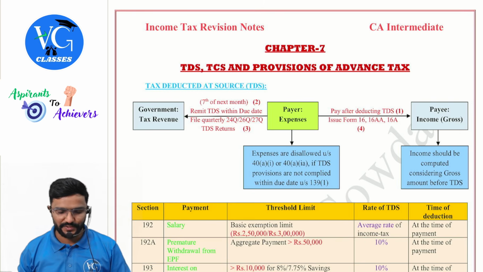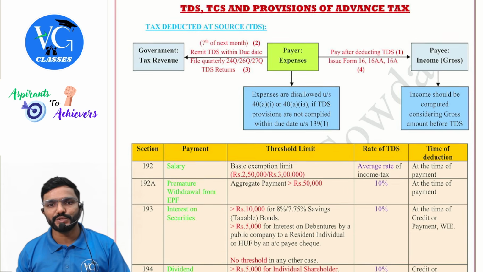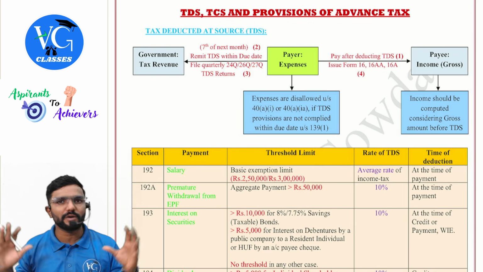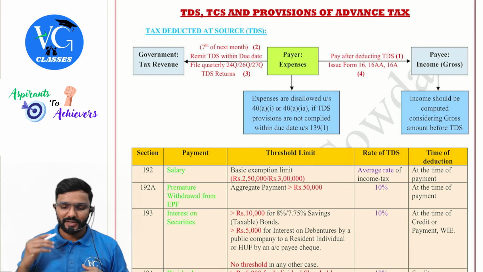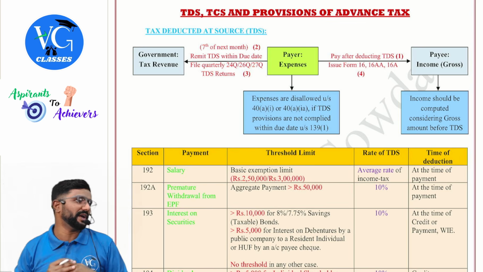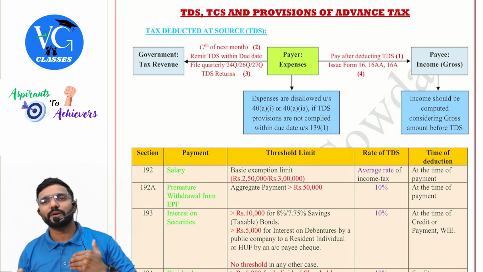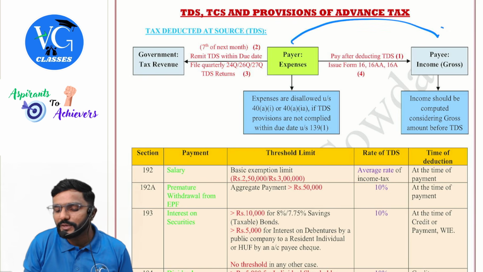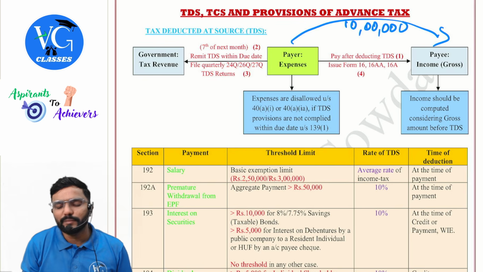One, TDS, tax deducted at source. I've just made one small chart here to explain the complete concept of TDS. Guys, let me take the role of payer. Now assume I am supposed to pay you 10 lakh rupees, on which TDS is applicable.